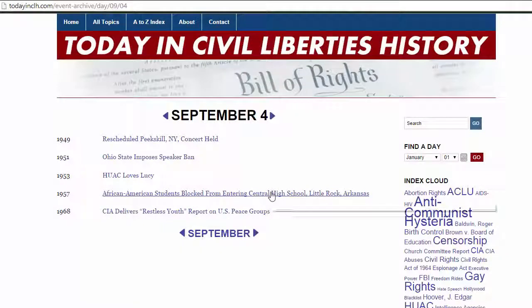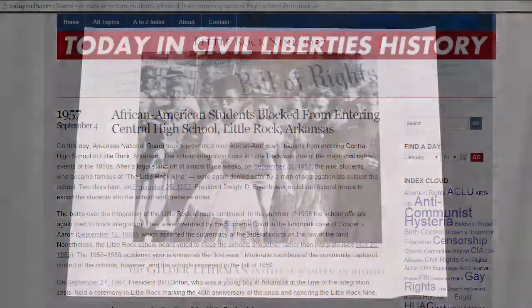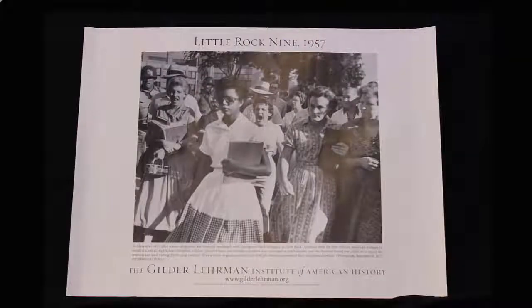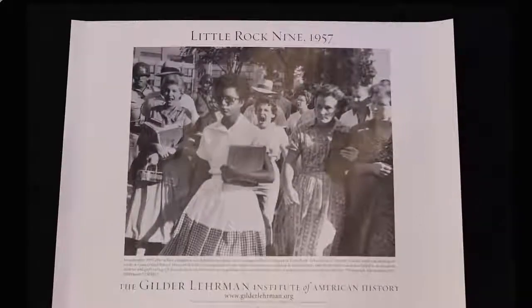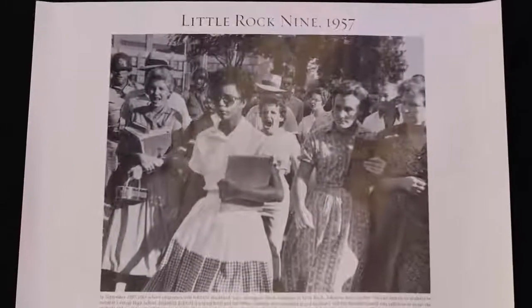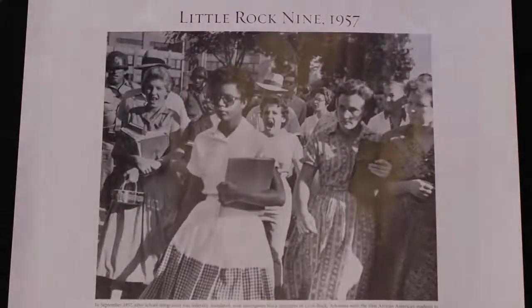Perhaps the most courageous challenge involved the Little Rock Nine. These were 9 African-American students who were lawfully admitted to Central High School in Little Rock. And on September 4th, 1957, when they tried to enroll at the school, they were greeted by a howling mob of racists who were threatening violence. And it took the intervention of federal troops to actually get them enrolled several weeks later at Central High School.